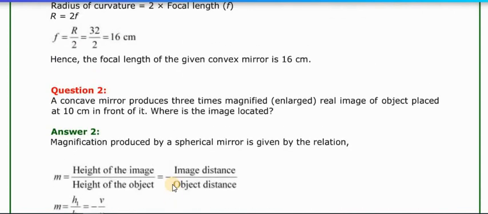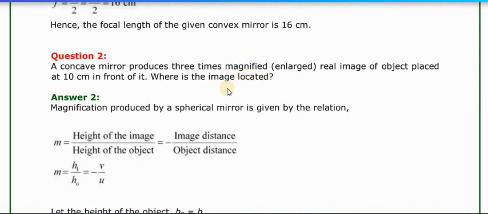Let's see one more time. Directly also you can write it, here the magnification is given as 3, so you can write M is equal to 3 directly. Magnification produced by a spherical mirror is given by the relation M is equal to height of the image divided by height of the object, is equal to minus image distance divided by object distance.